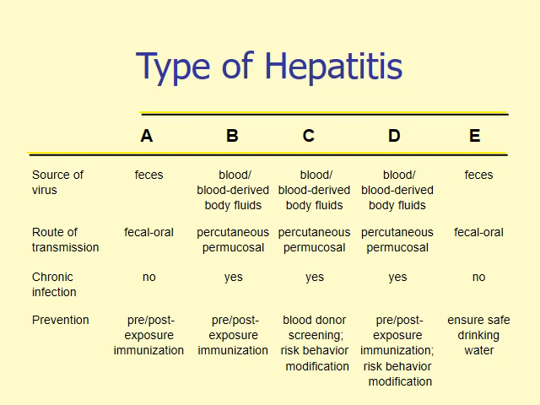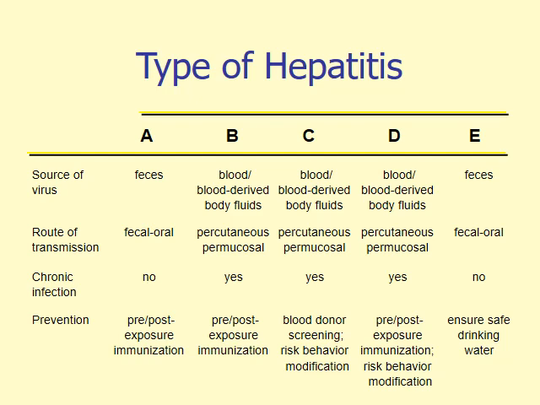Both of them, hepatitis A and hepatitis E, there is no chronicity or chronic infection with these two viruses. The prevention in case of hepatitis A is by pre and post exposure immunization, whereas the prevention in hepatitis E is by ensuring safe drinking water.